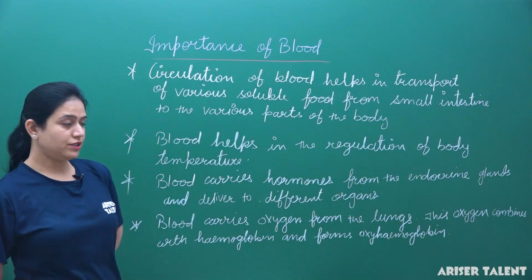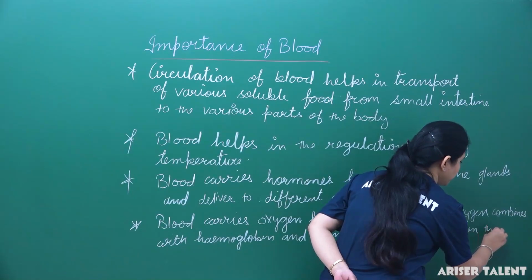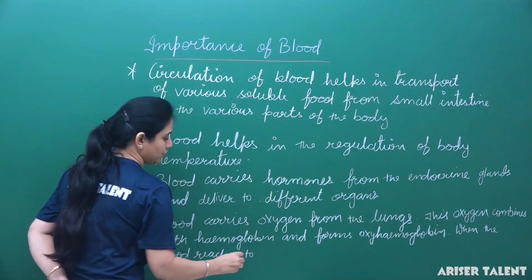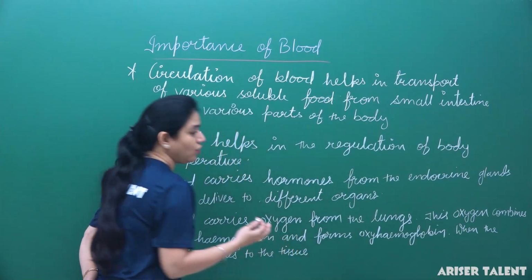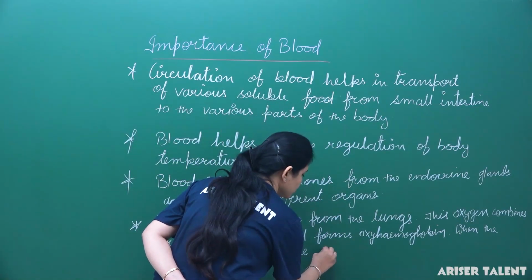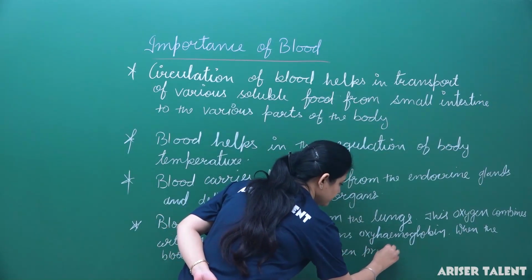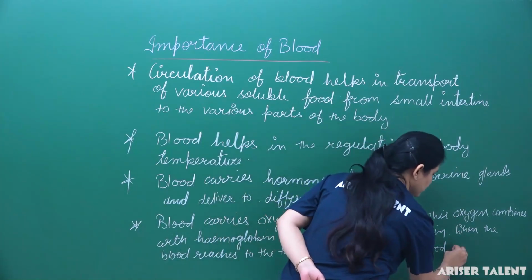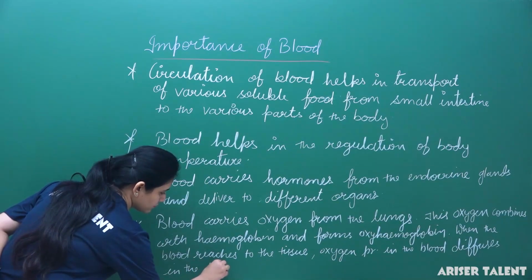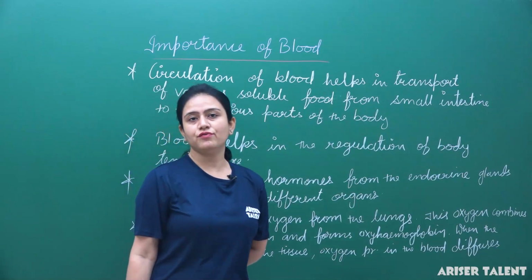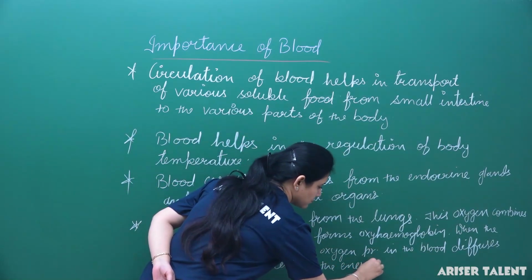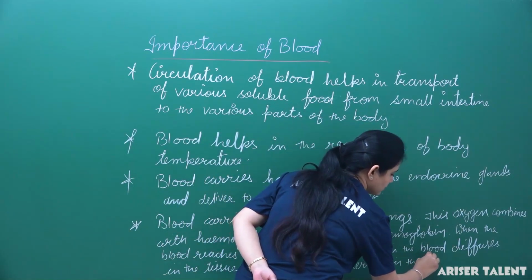When the blood reaches the tissues, the oxygen present in the blood diffuses into the tissues to release energy in the form of ATP.